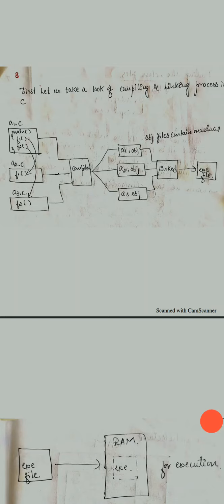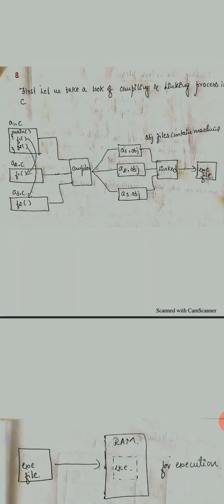First, let us take a look at the compiling and linking process in C and how it is different in Java. Coming to the main function, we have two functions, F1 and F2. The main function is stored in a file, a1.c. F1 is another function which we store in a2.c. F2 is another function which we store in the file a3.c.